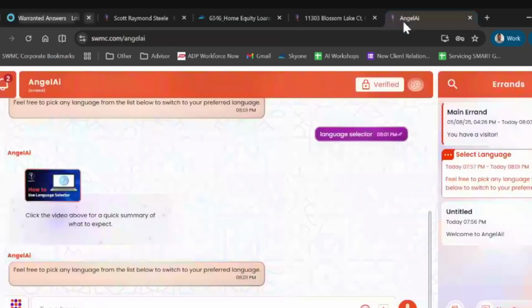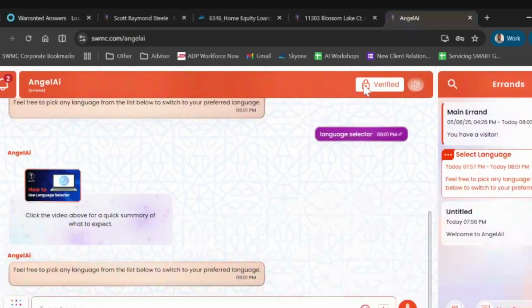So once you're logged in, you'll have this little lock here on the top, right next to your points. If you don't have this little lock here on the top, you're probably not logged in. Try writing down sign in, just like that, and it should prompt you to sign in if you're not signed in already.